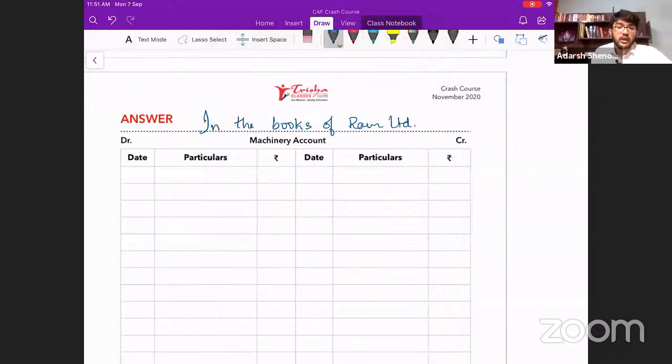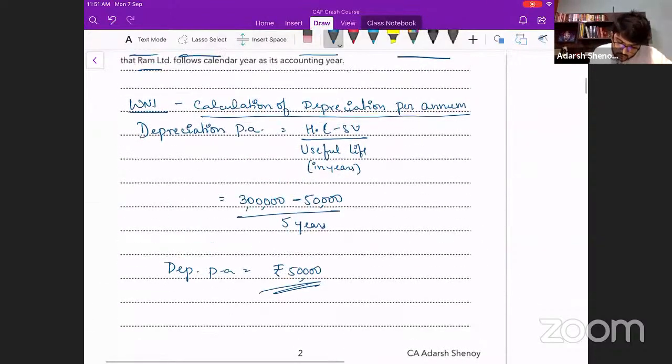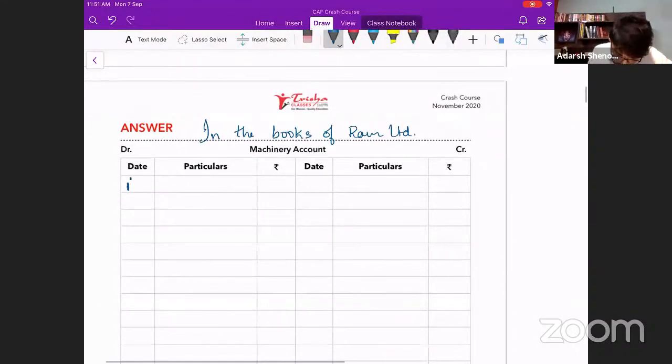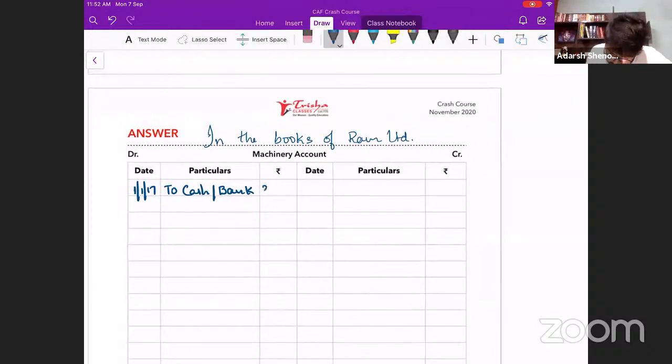Okay. Now, first, when you buy the asset, what date did you buy the asset? You bought the asset on 1/1/2017, to cash or bank. How much is the amount? How much was the cost of the asset? The cost of the asset was 3 lakh rupees.